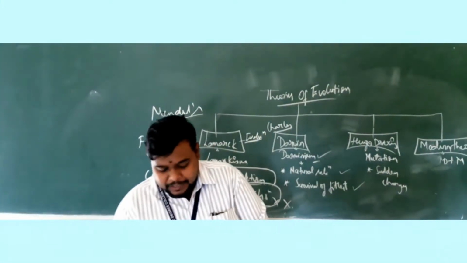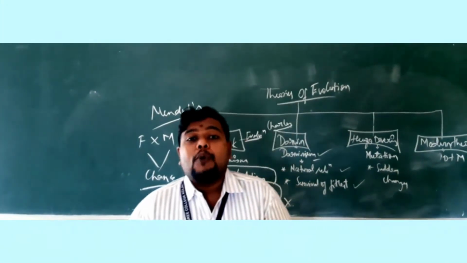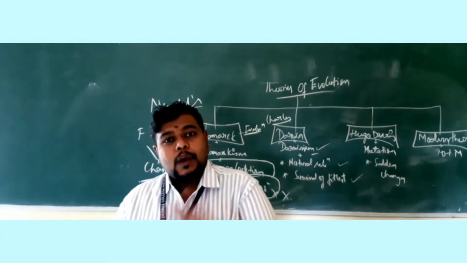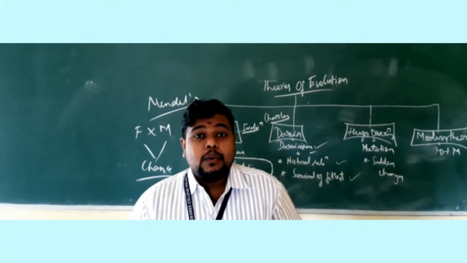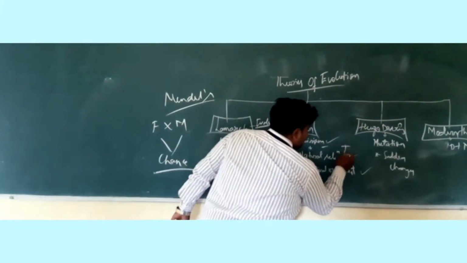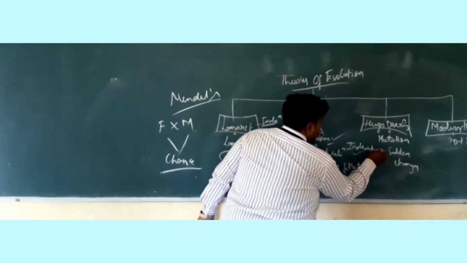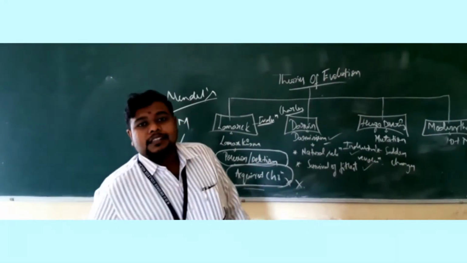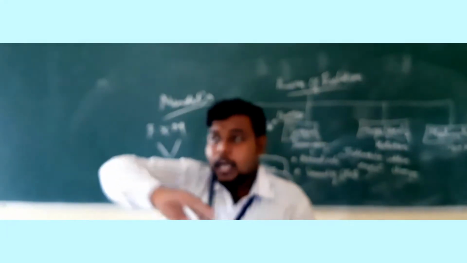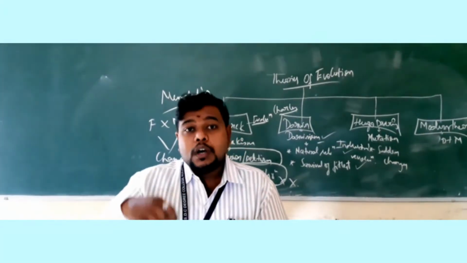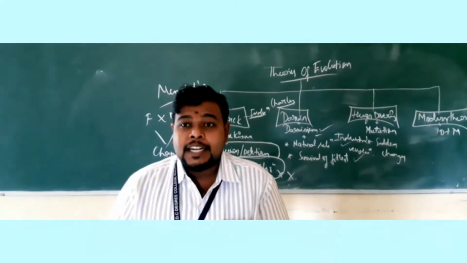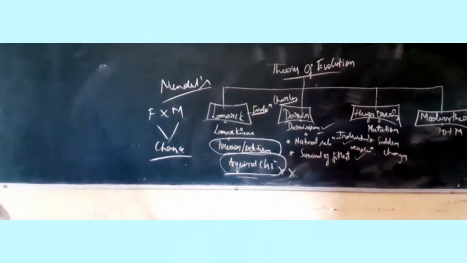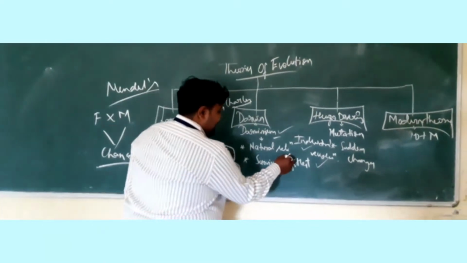In our previous classes, we learnt about the peppered moth and the white moth. Out of the peppered moth and the white moth, the peppered moth was selected during the Industrial Revolution. The best example is the Industrial Revolution. Because of the soot which was deposited on the tree barks during the Industrial Revolution, the peppered moth was able to survive in a better way, and so it was selected during that particular time period. So this is about natural selection.